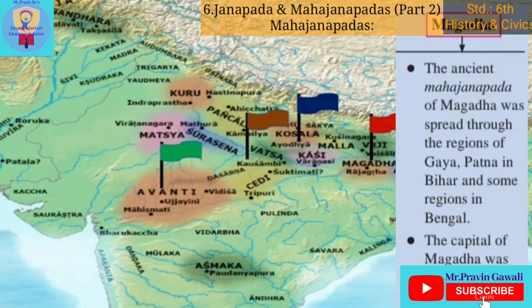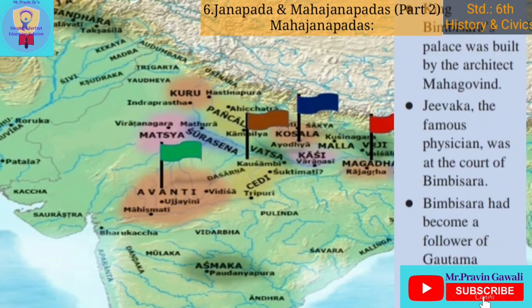Students, now we will study the last Mahajanpada, that is Magadha. The ancient Mahajanpada of Magadha was spread through the regions of Gaya, Patna in Bihar and some regions in Bengal. The capital of Magadha was Rajagriha, that is Rajgir. King Bimbisara's palace was built by the architect Mahagovinda. Jivaka, the famous physician, was at the court of Bimbisara. Bimbisara had become a follower of Gautam Buddha.